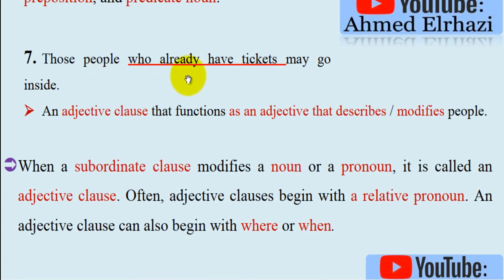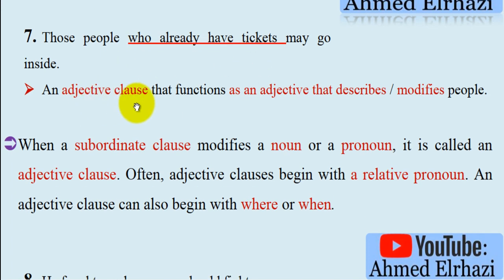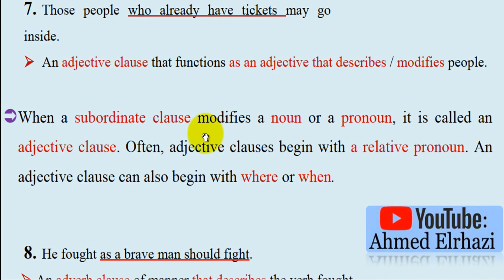Number 7. Those people who already have tickets might go inside. Who already have tickets is an adjective clause that functions as an adjective that describes or modifies the noun people. When a subordinate clause modifies a noun or a pronoun, it is called an adjective clause. Often adjective clauses begin with a relative pronoun. An adjective clause can also begin with where or when.